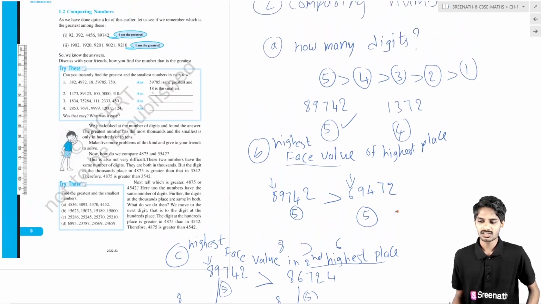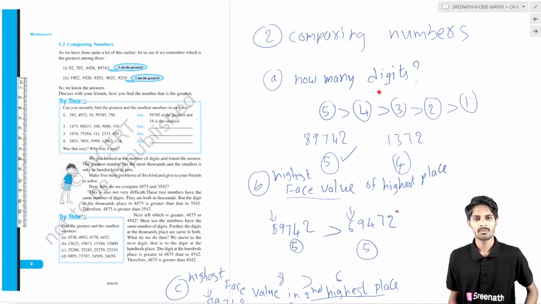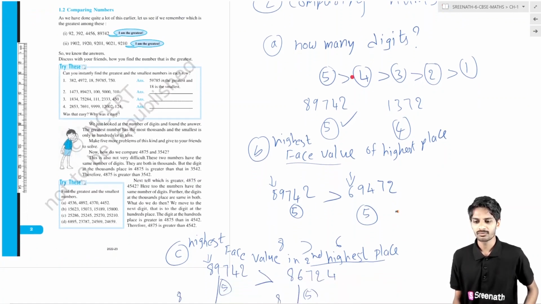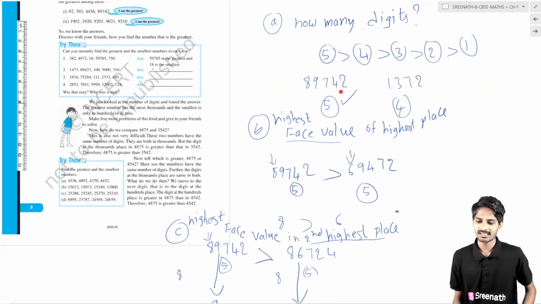So these are the three rules we have to look for while finding the greatest numbers. First, the number which has the most digits is the greatest number. If you have to compare between same-digit numbers, then we have to look for the highest place value in the highest place. The highest place value in the highest place is the greatest number.